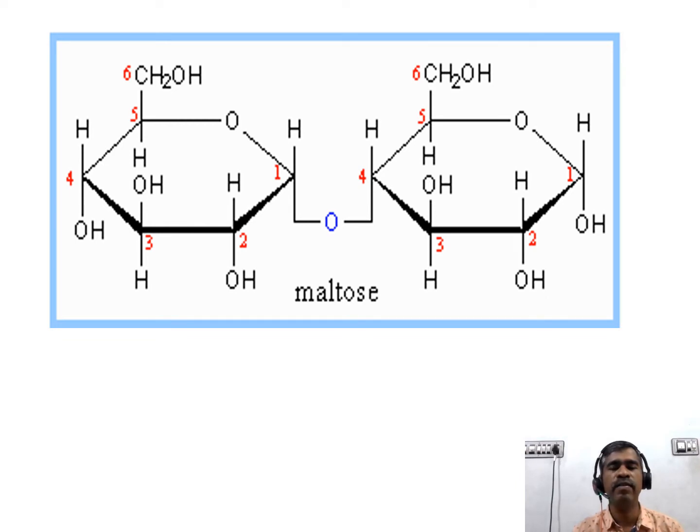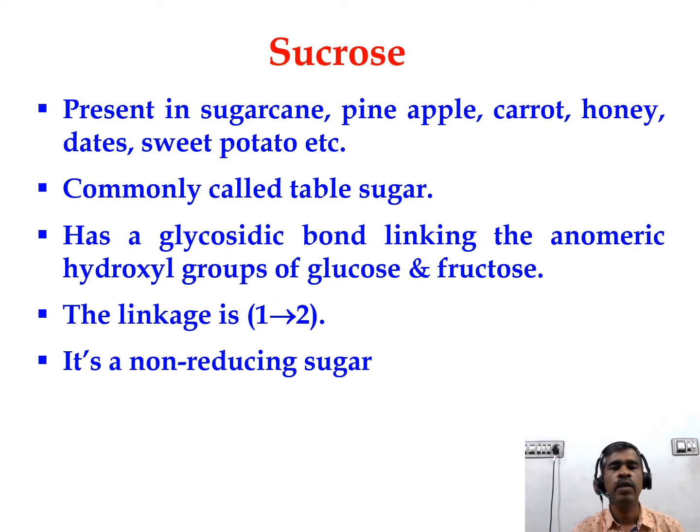During this process, one molecule of water will be eliminated. So this we call it as the maltose. If you hydrolyze this maltose, the glycosidic linkage will be cleaved and two monosaccharide glucose will be obtained. The next is sucrose. Sucrose is commonly called a table sugar, and it is present in abundance in the fruits and vegetables, also in honey.